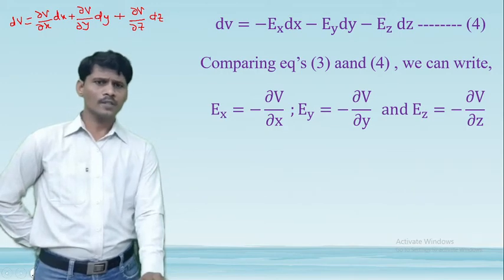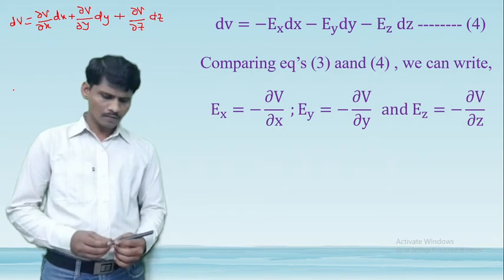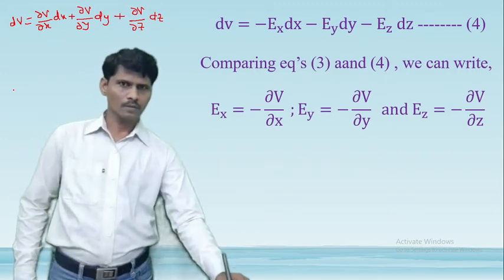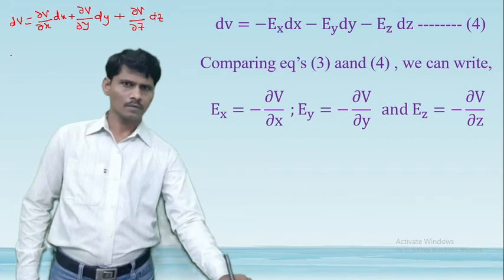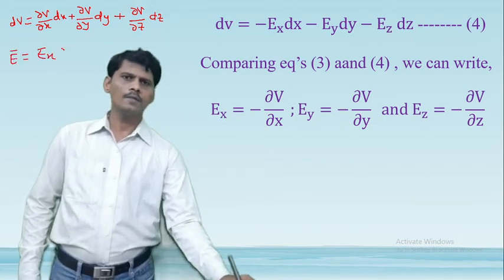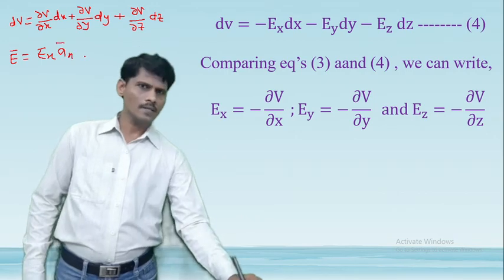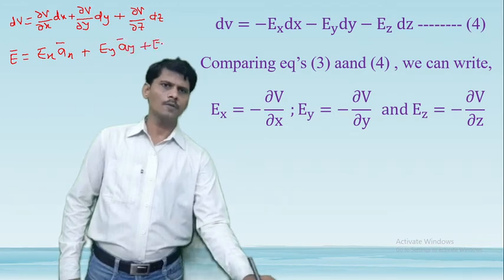So what is the vector form of the electric field intensity? E bar is equal to Ex Ax bar plus Ey Ay bar plus Ez Az bar.